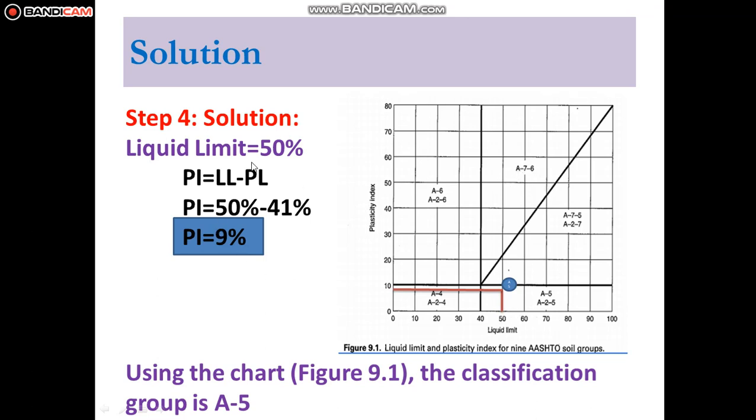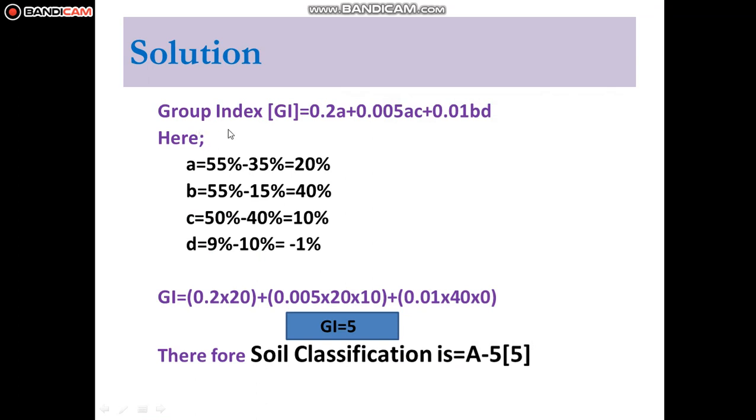As per this, liquid limit is 50%, so draw one vertical line here, and similarly plasticity index is 9%, so draw one horizontal line here. It connects with the A5 group. So using the chart, figure 9.1, the classification of the group is A5. Then group index GI equals 0.2A plus 0.005 AC plus 0.01 BD. Here A equals 55% minus 35 equals 20%.